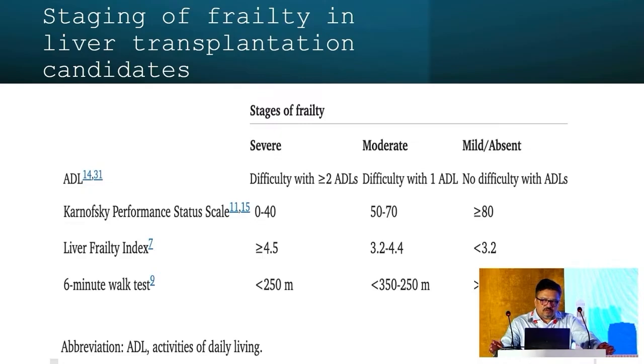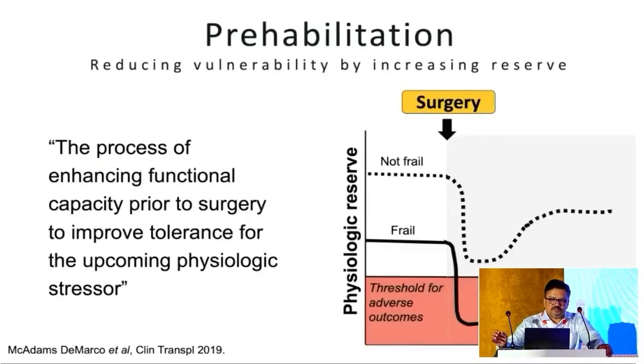And coming to the question of how do you optimize your patients with severe frailty, we come to the concept of prehabilitation, which initially came from surgery, where it is the process of enhancing functional capacity prior to surgery to improve tolerance to the upcoming physiological stressor. So by prehabilitation, you are trying to improve the physiological reserve of the patient so that he can overcome the acute stresses of acute decompensation as well as the liver transplant.